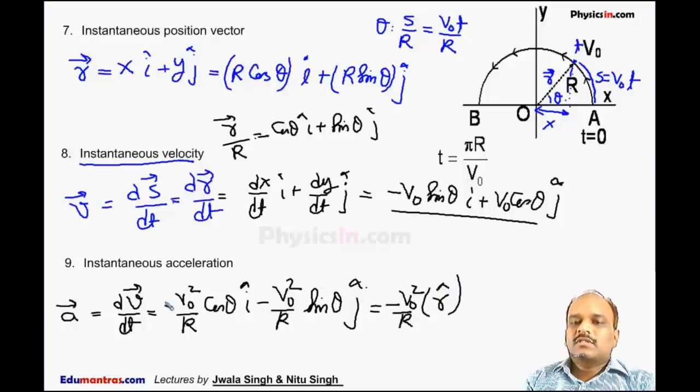Since this acceleration is always directed towards the center, it is opposite to the position vector of the particle. So sometimes this is also called centripetal acceleration. Centripetal acceleration means it is pointing towards the center of the circle.